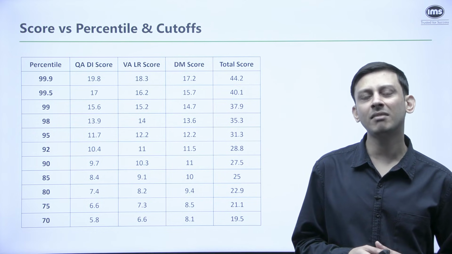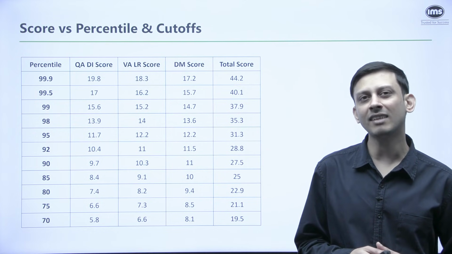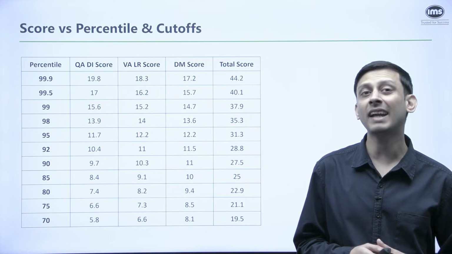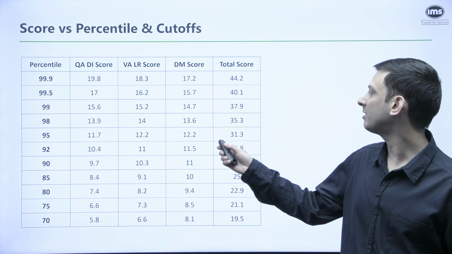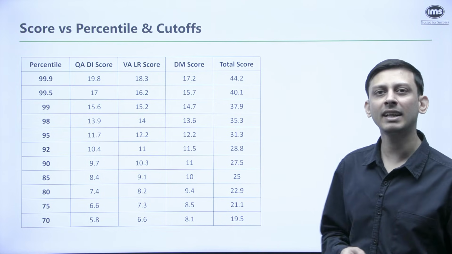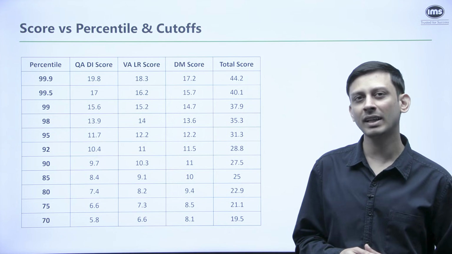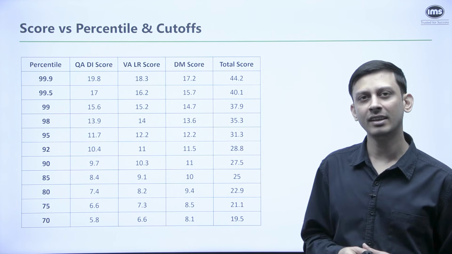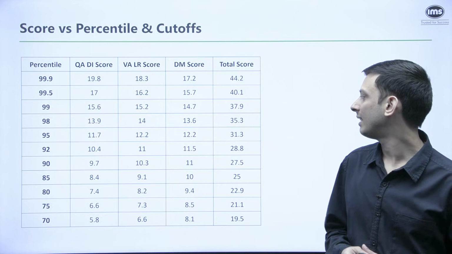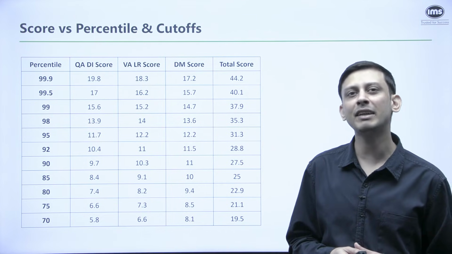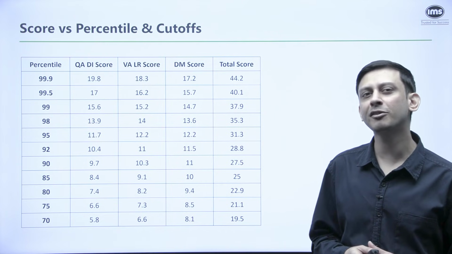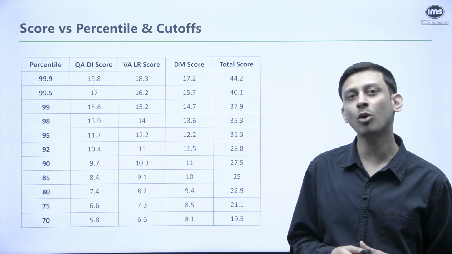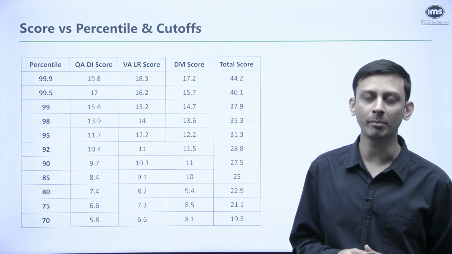So if we consider 95 percentile as a target, of course, the target should be slightly higher. So 95 percentile, we can see that overall we are expecting around 31.3, okay, somewhere around that. Now 98 percentile is 35.3. So if you get somewhere in between, let's say if you get around 33, 34, that should be a pretty safe score with which you can get a call from both BM and HRM programs.